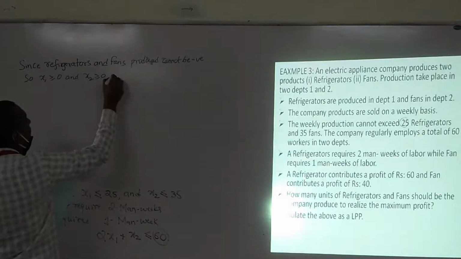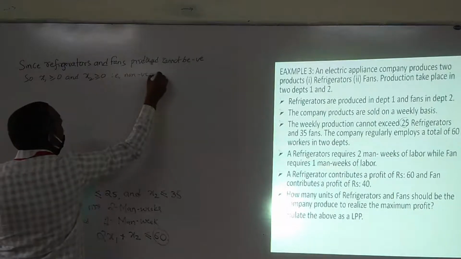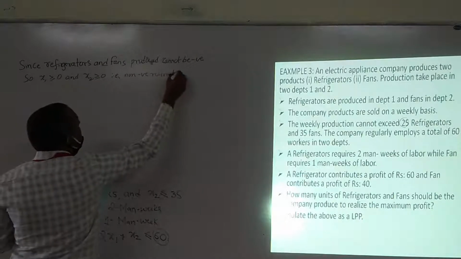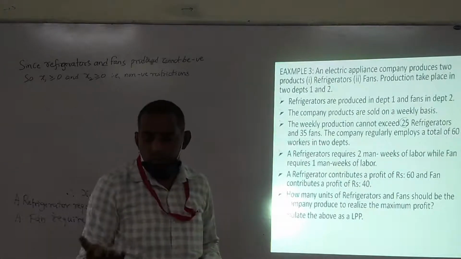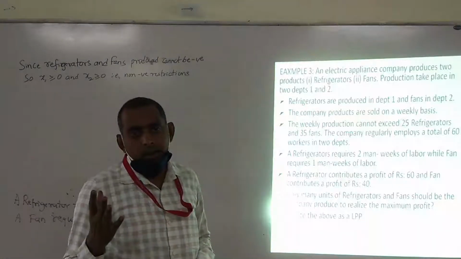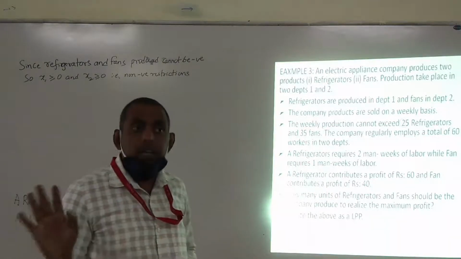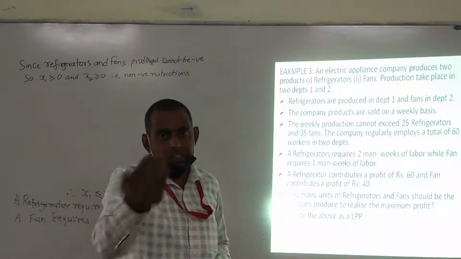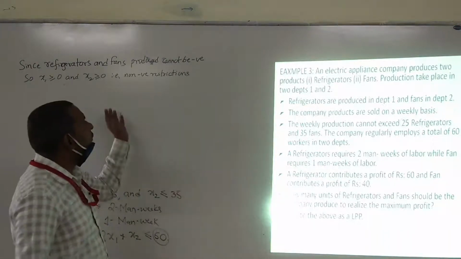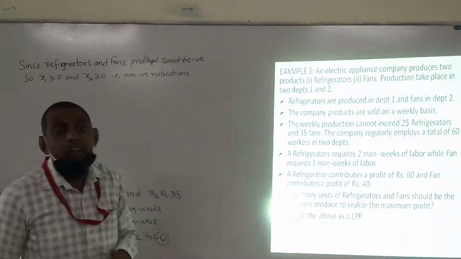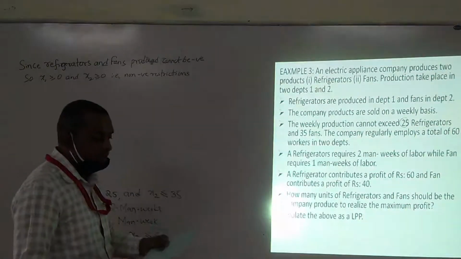These are the non-negative restrictions. When we are dealing with any production problem, the values x1, x2, x3 or xn can never be negative because production cannot be done in negative. That's why x1, x2 values are non-negative.